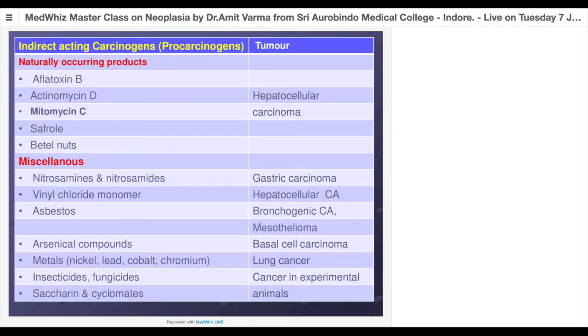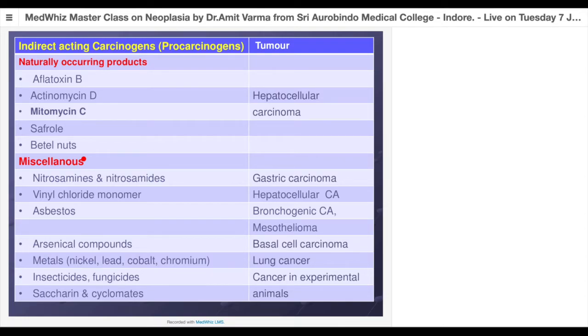Few more examples of these carcinogens, like naturally occurring products, aflatoxin or actinomycin D or mitomycin C, safrole, betel nut, they all lead to hepatocellular carcinomas. Betel nuts can also lead to oral cancers because Indians are in the habit of chewing betel nuts. Then the miscellaneous category, though it is miscellaneous, for us in our day-to-day life, these are the major group of carcinogens to which we are exposed. Let us take one by one.